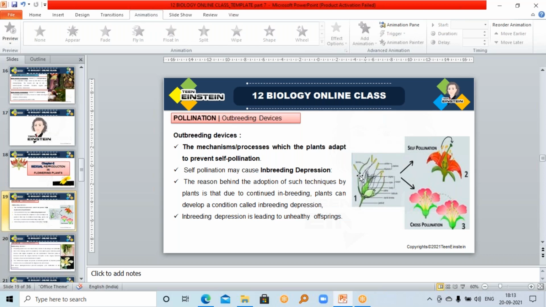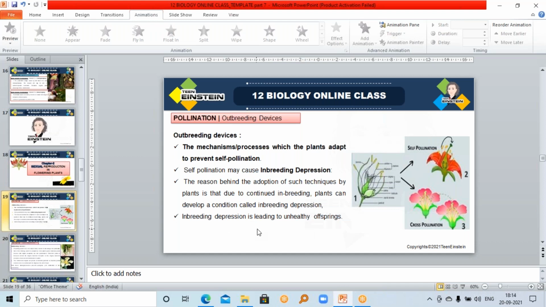Okay. So the reason behind the adoption of such techniques by plants is that due to continued inbreeding, plants can develop a condition called inbreeding depression. See here, I have clearly written in the slide. Due to the continuous inbreeding, plants can develop a condition called inbreeding depression. Inbreeding depression will lead to unhealthy offspring.